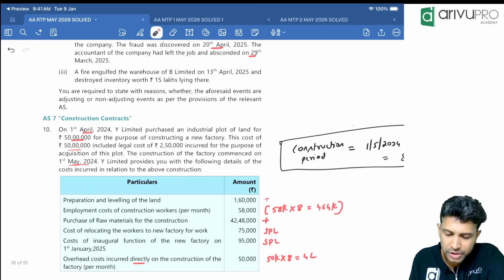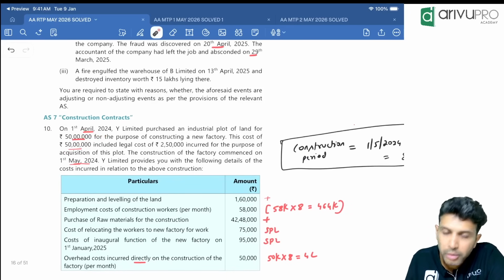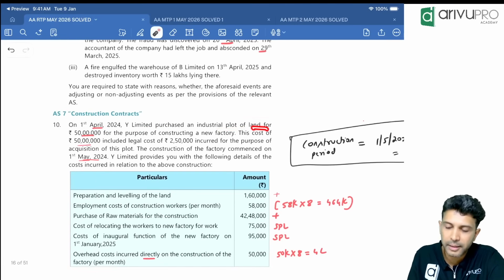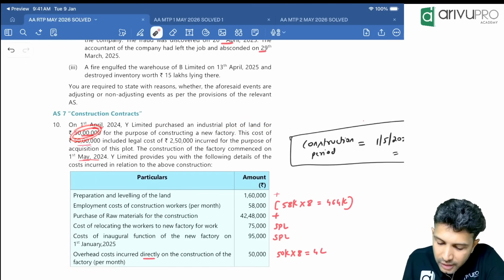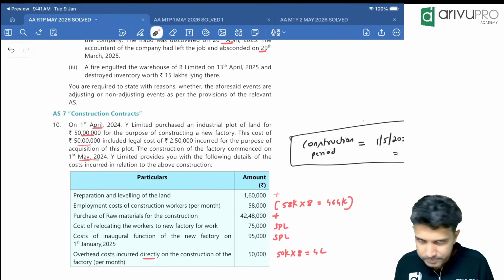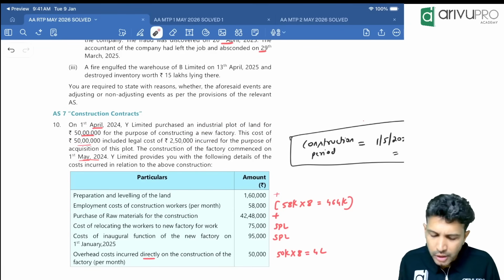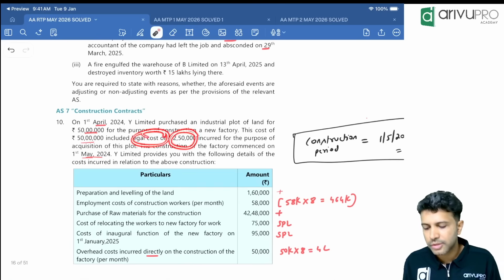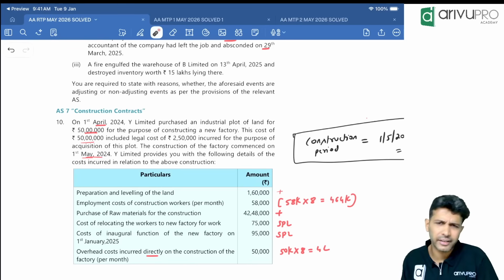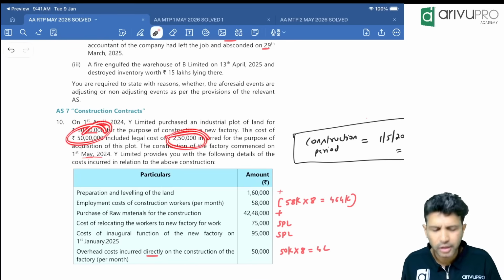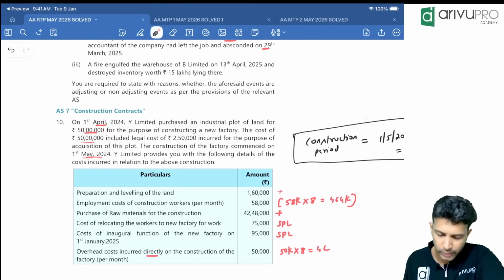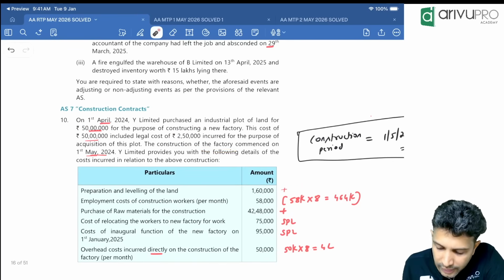Construction contract question. On 1st April 2024, beginning of the year, Y Limited purchased an industrial plot of land. They purchased the land for 50 lakh for constructing a factory. For factory construction, they purchased the land. Okay, fair enough. This cost of 50 lakh includes legal cost of 2.5 lakh for the purpose of acquisition. Obviously, there's also a DAC, so you added. This 50 lakh includes this DAC of 2,50,000. It should be included. It is included. So that's okay. The construction of a factory commenced on 1st May.